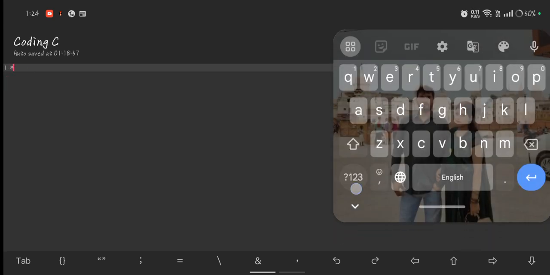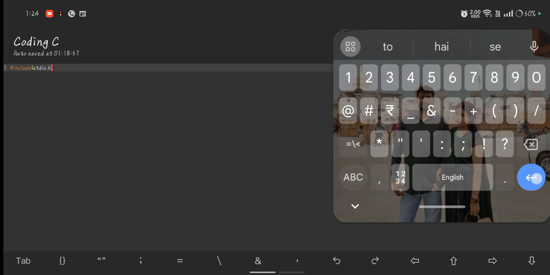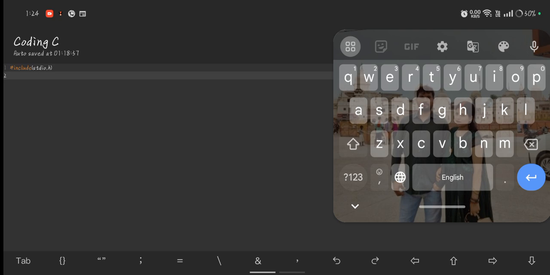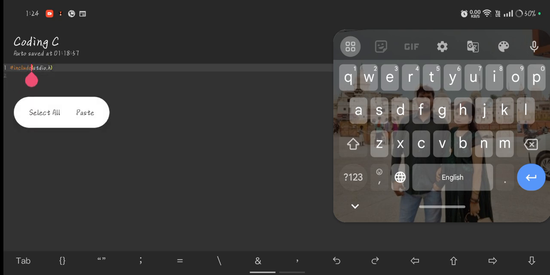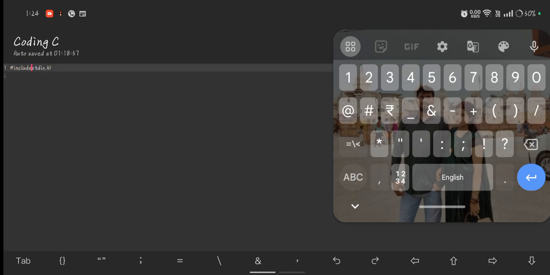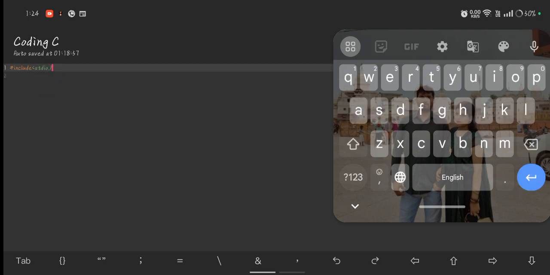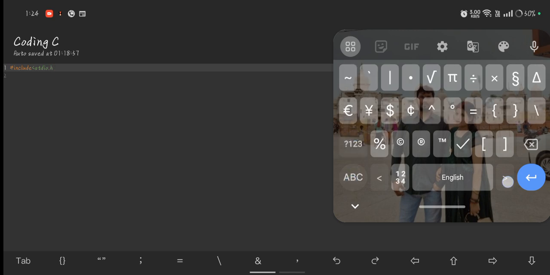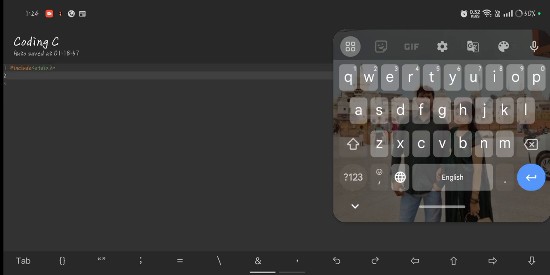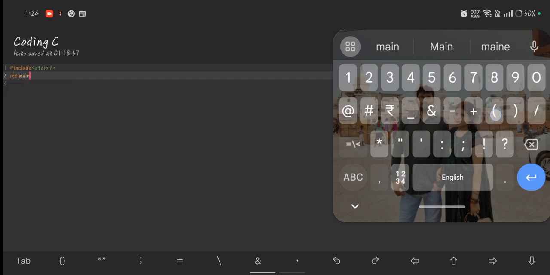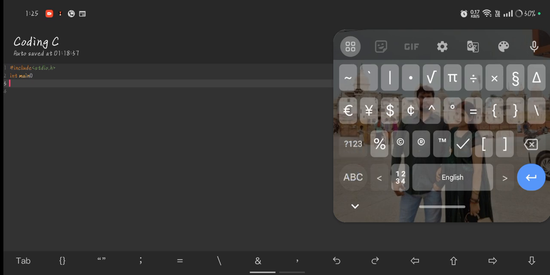First of all, write the header file, #include <stdio.h>. Second point, int main. This is the main function.